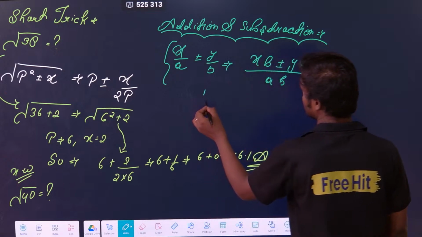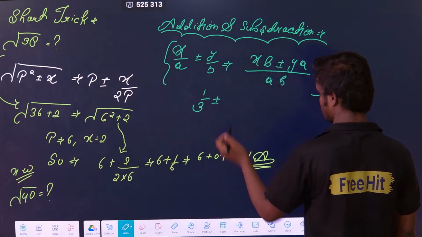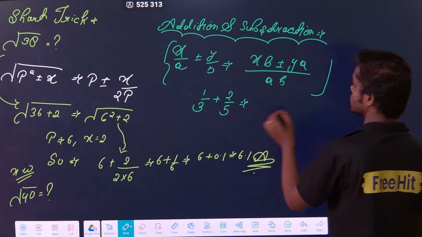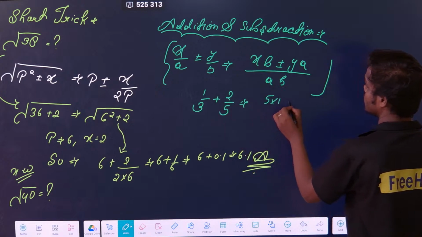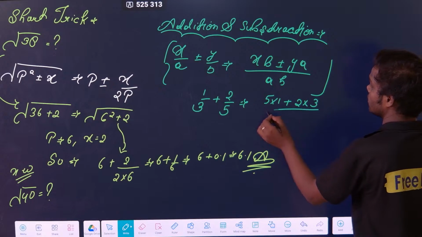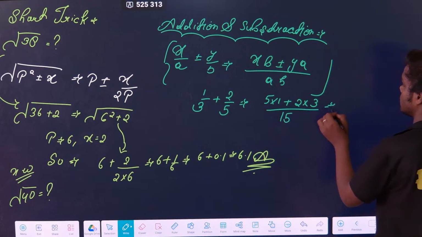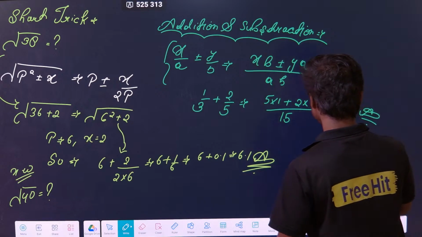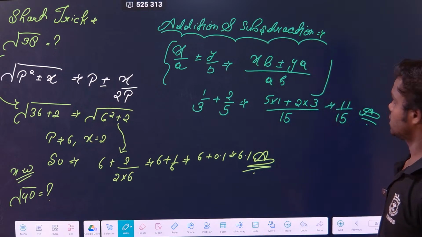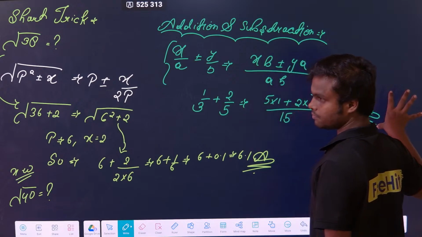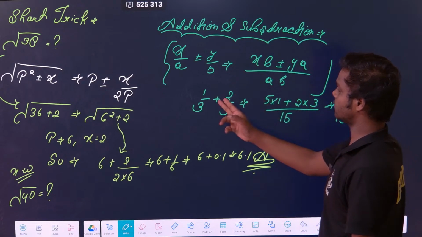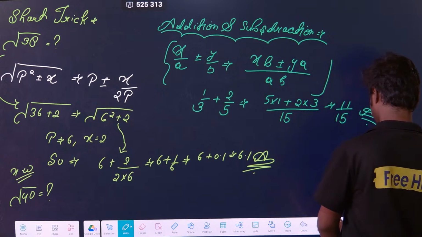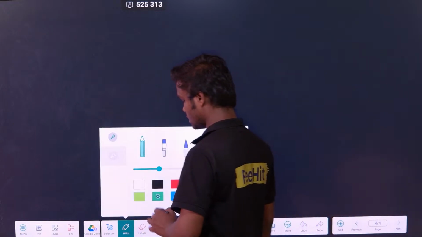Suppose I ask you 1 by 3 plus 2 by 5. Then what you have to do? Simple rule. 5 into 1 plus 2 into 3 divided by 15. This is the result. Simple. If you know this thing, you can directly do. If it is plus, this is plus. If it is minus, this is minus. Simple. Clear? Okay. So I hope you are getting all the points.